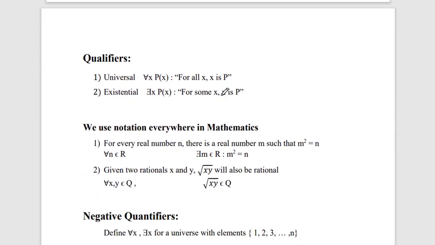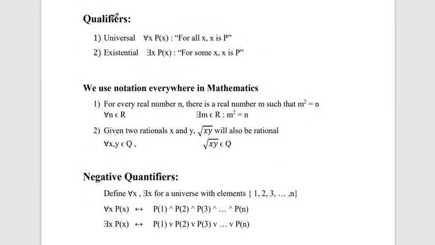Sorry, here is a mistake: it should be quantifier, not qualifier. We already talked about the two different types of quantifier, universal and existential, how to write them and how to read them: for all x, x is P, and for some x, x is P. We use these types of notation everywhere in mathematics. Let's start with an example.